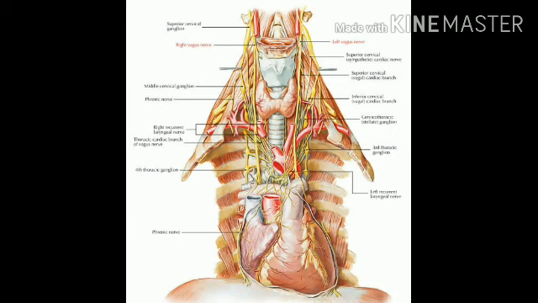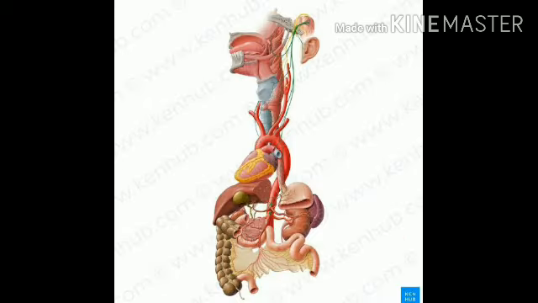The vagal trunk enters the abdomen via the esophageal hiatus. The esophageal hiatus is an opening in the diaphragm. In the abdominal region, the vagal trunk terminates by dividing into several branches that supply the esophagus, stomach, and the small and large bowel up to the splenic flexure.